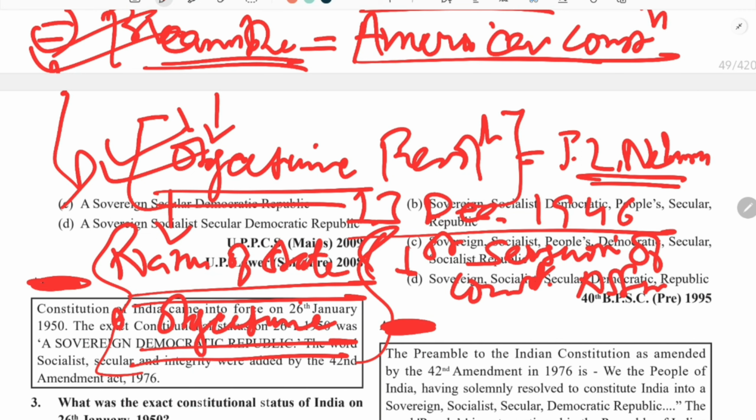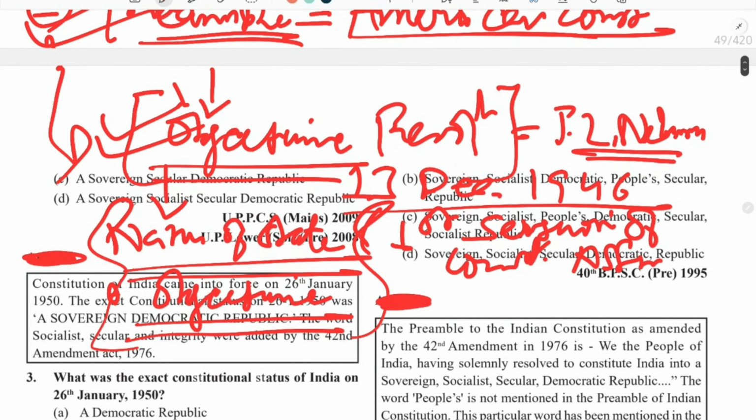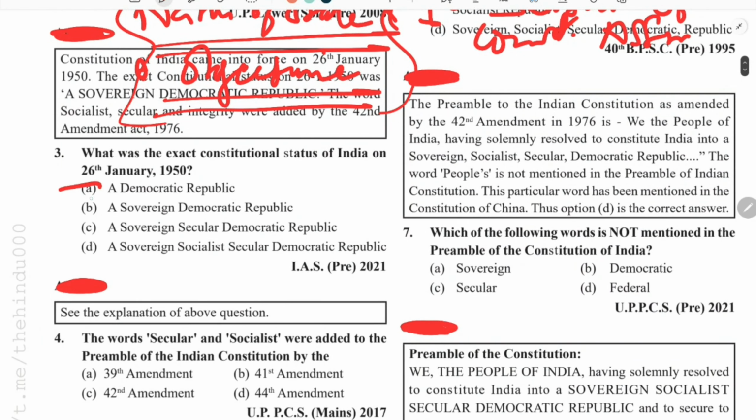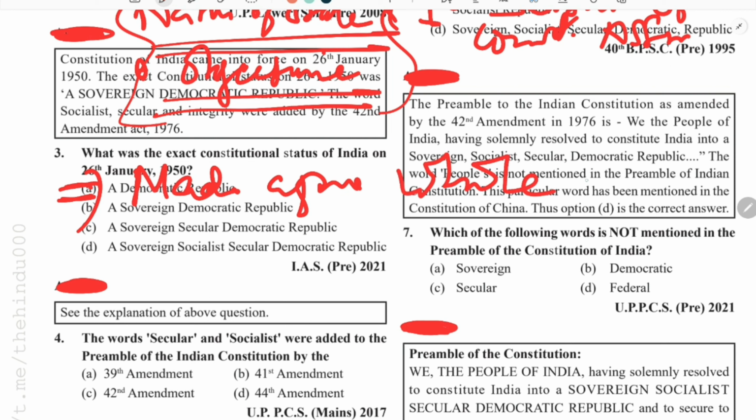So this is all about the very basics of the preamble. Another thing you must know is that this preamble was made after the whole constitution was made.